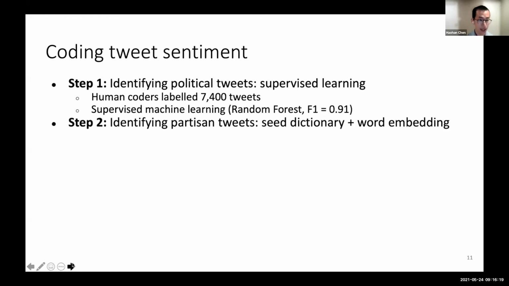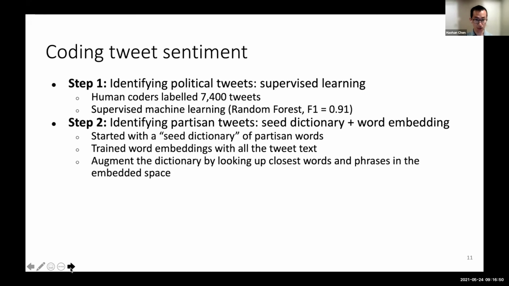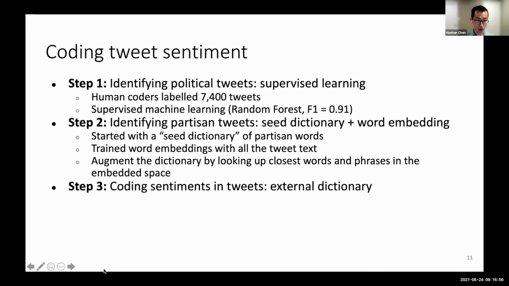Then step two, with these identified political tweets, we further identify partisan tweets. We use a seed dictionary plus word embedding to create an expanded dictionary of partisan words. We start with a few words like Democrats and Republican, and then given the messiness of social media data, we want to get more words describing the parties. So we train word embedding with all the tweet text, and then we augment the dictionary by looking up the closest words and phrases in the embedded space, to help us code tweets in terms of whether they talk about a political party.